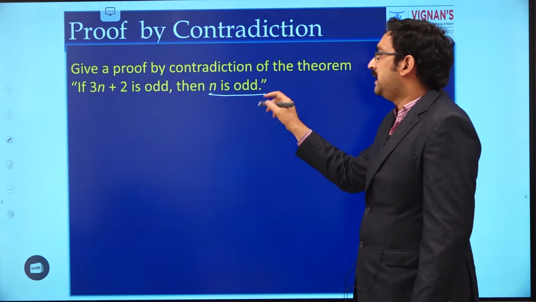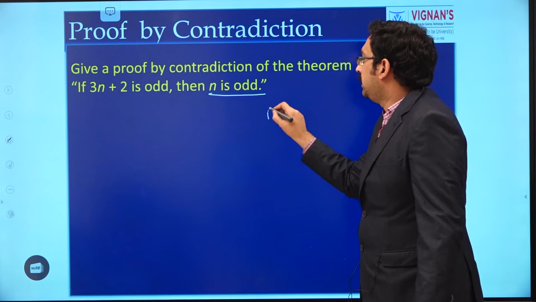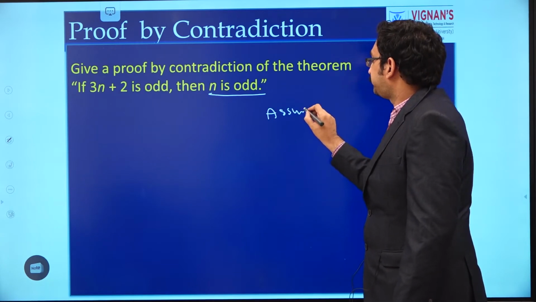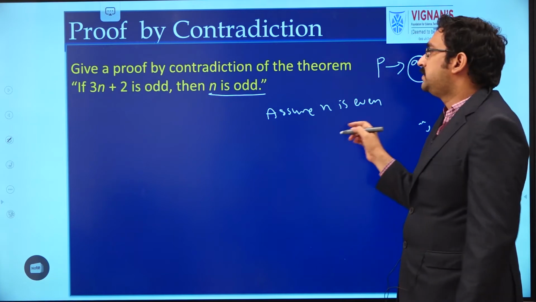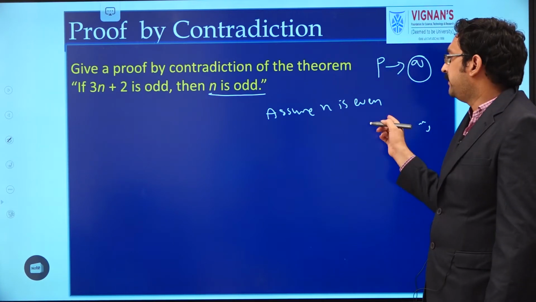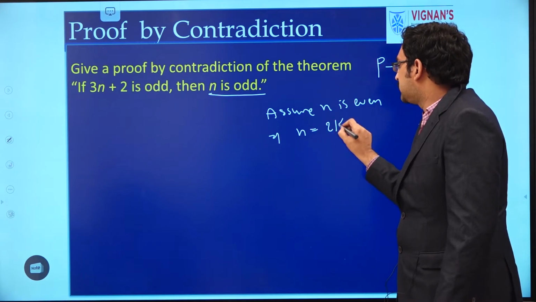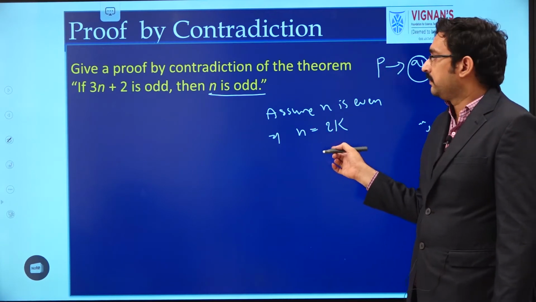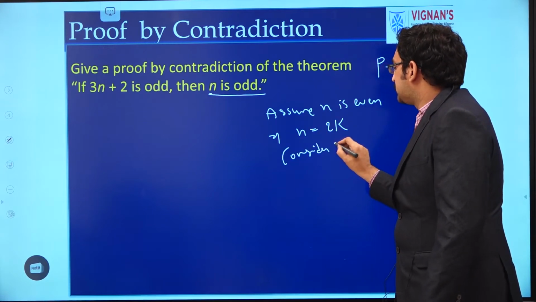We have to prove that n is odd, but we will take it in the reverse way. That is, assume n is even. If n is even, by the definition of even integer, n can be expressed as 2 into k.